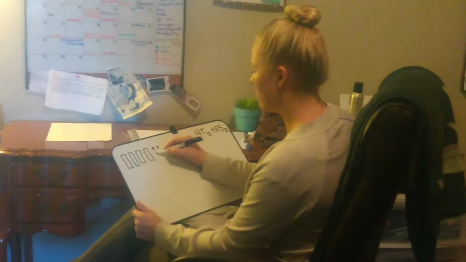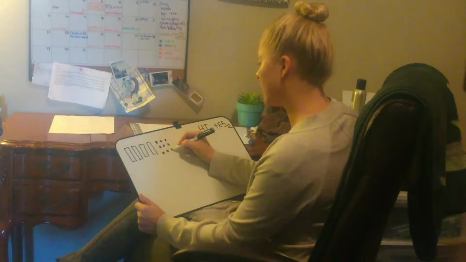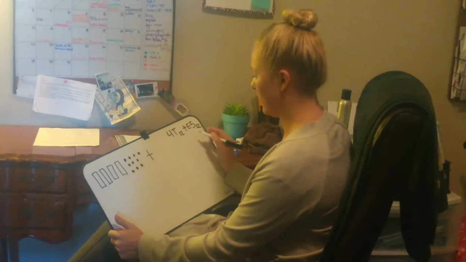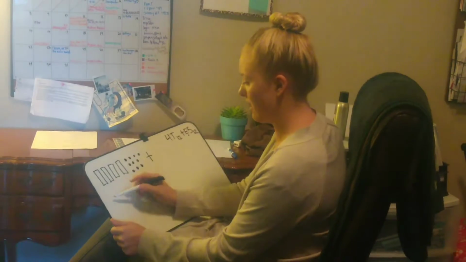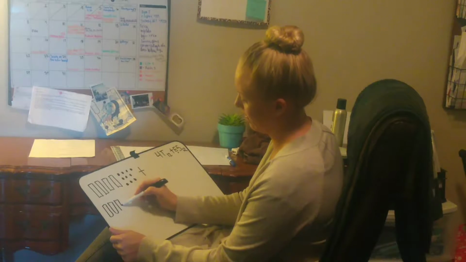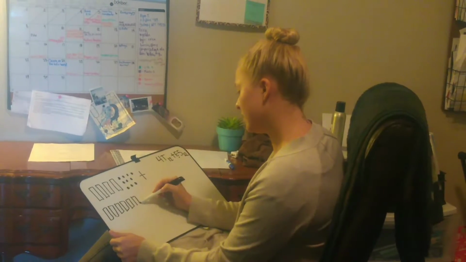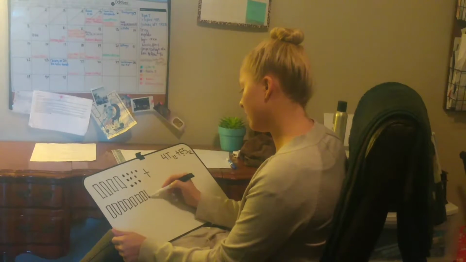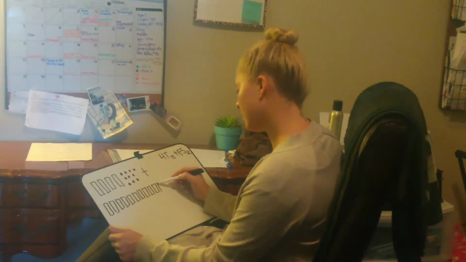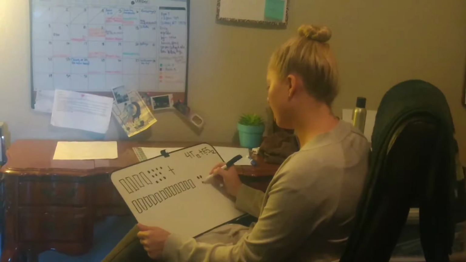1, 2, 3, 4, 5, 6, 7, 8, 9, 10. Then we're going to add E, which is 11 rods. 1, 2, 3, 4, 5, 6, 7, 8, 9, 10, 11, and 5 units.